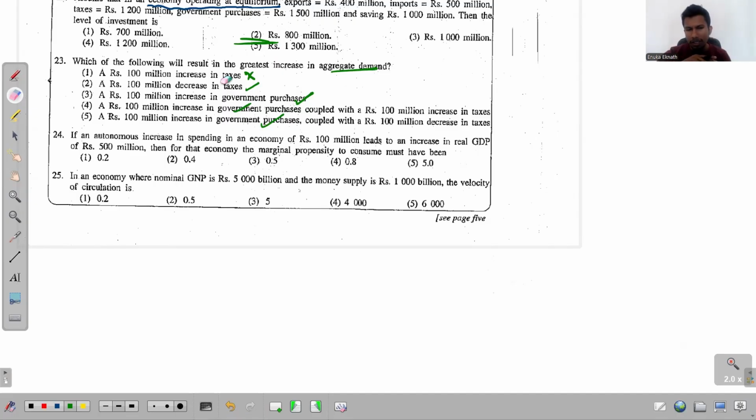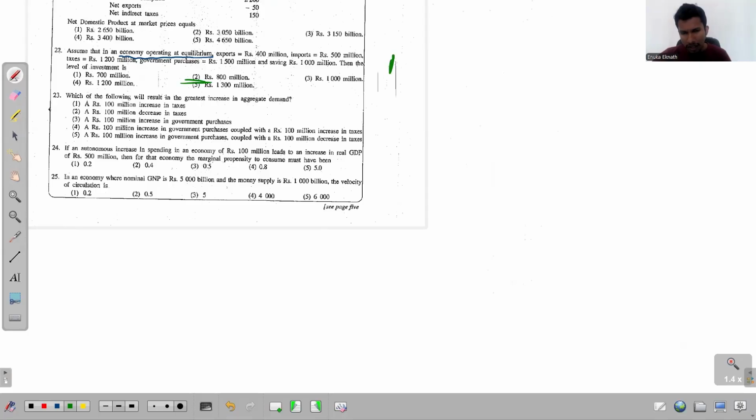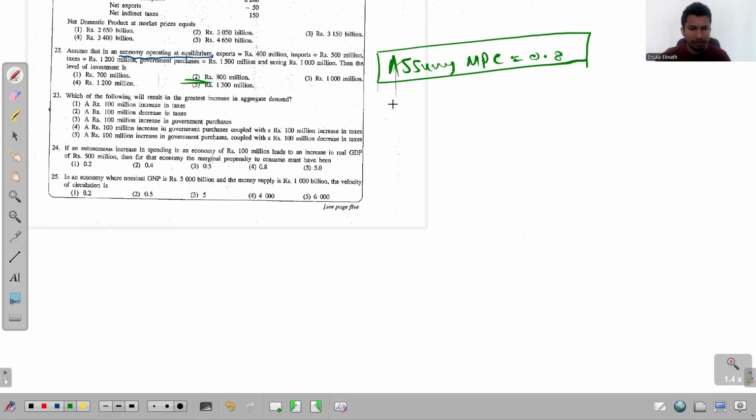Now, when it comes to this case, you need to calculate the tax multiplier, and also you need to calculate the government expenditure multiplier. So we'll do the calculations assuming that MPC is 0.8. Let me calculate the tax multiplier.